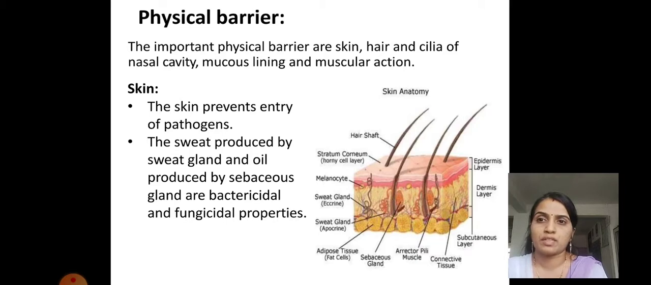The sweat produced by the sweat gland and the oil produced by the sebaceous gland are bactericidal and fungicidal in properties. So in our skin there are two glands. One is the sebaceous gland, which synthesizes oil or sebum, and the second is the sweat gland, which synthesizes sweat. Both of them have bactericidal and fungicidal properties. That means they can resist bacterial and fungal infection.